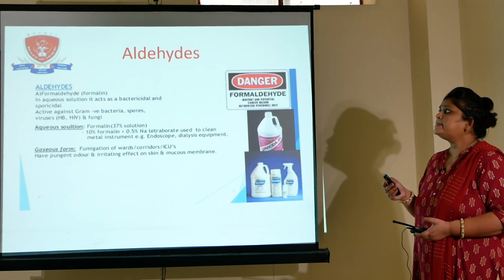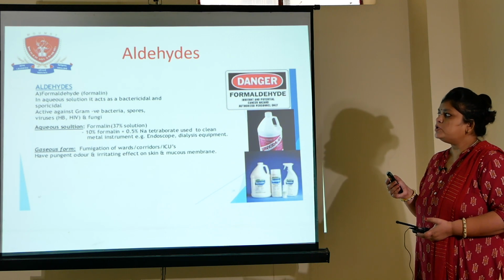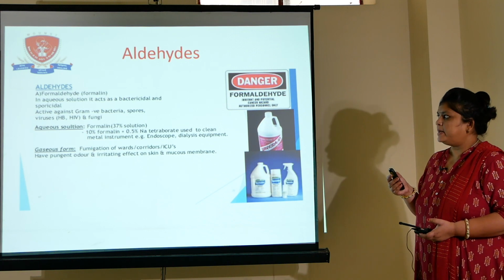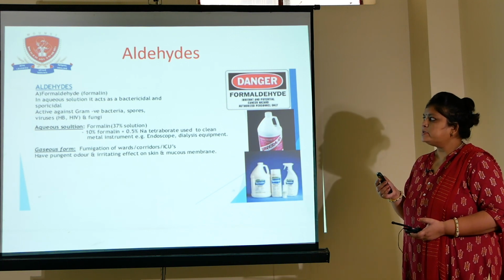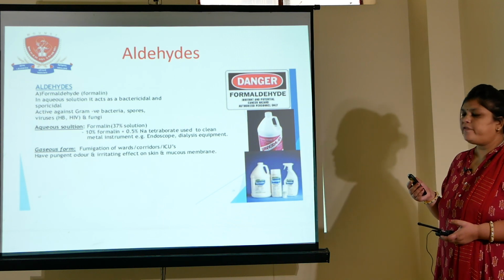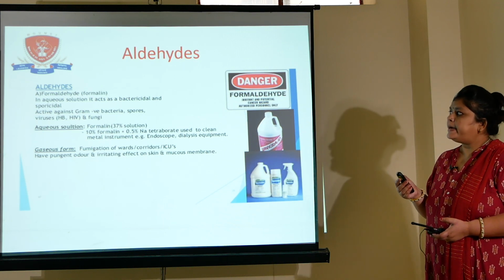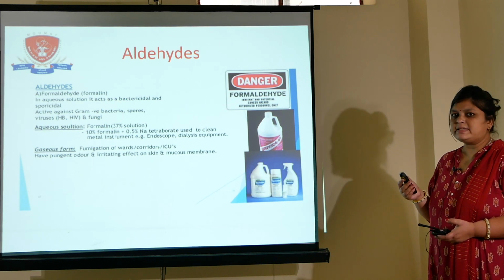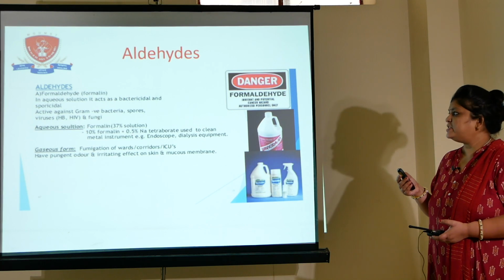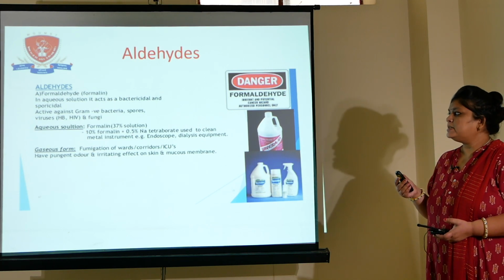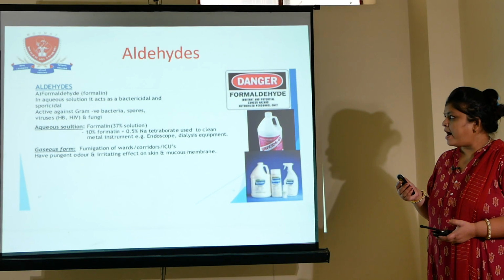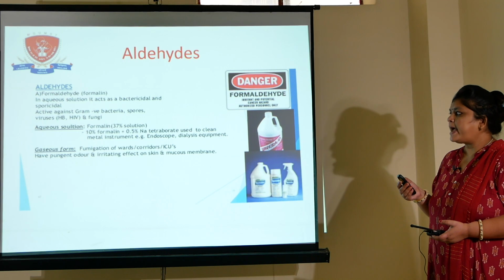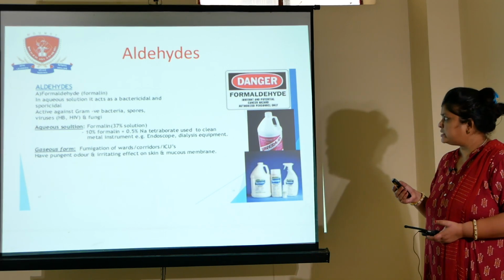Now the second chemical is aldehyde. Aldehyde is used in two forms, aqueous form and gaseous form. Aqueous form is formalin. In aqueous form, it acts as a bactericidal and sporocidal. It kills the vegetative form as well as the spore form. It is active against gram-negative bacteria, spores, viruses, especially HIV and hepatitis B, and fungi. In gaseous form, it is used for the fumigation of wards, corridors and ICUs. Disadvantage: it has a pungent odor and an irritating effect on skin and mucous membrane.